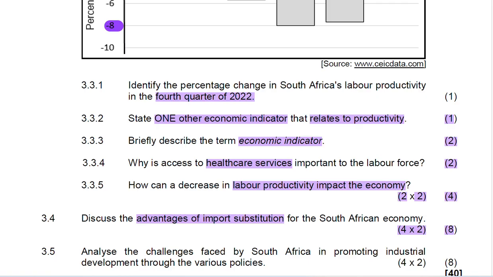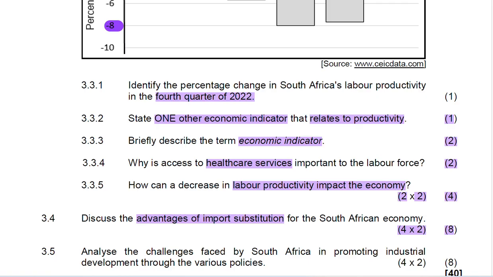Tariffs and quotas are easy and effective import control measures, which ensures domestic production is promoted. The country will be less vulnerable to foreign actions and conditions such as price increase because goods are produced locally. So now if you're purchasing the products locally, the price of each and every kind of goods is controlled in South Africa. There is no influence of, e.g., Trump's. There is no other form of influence that we'll experience in terms of changes in price because everything is produced locally. That will earn you 2 marks.